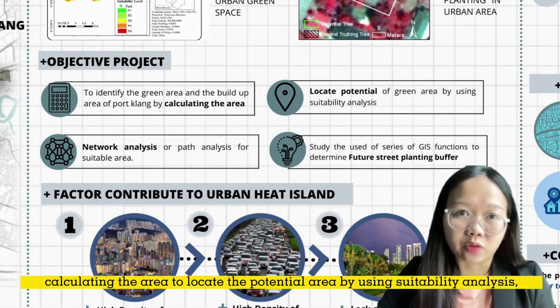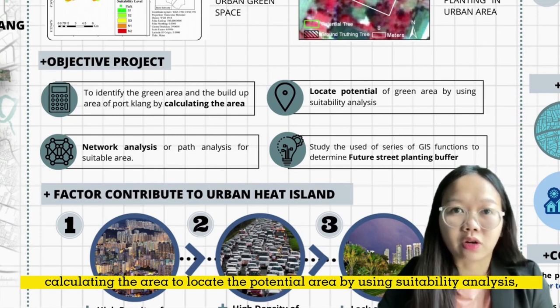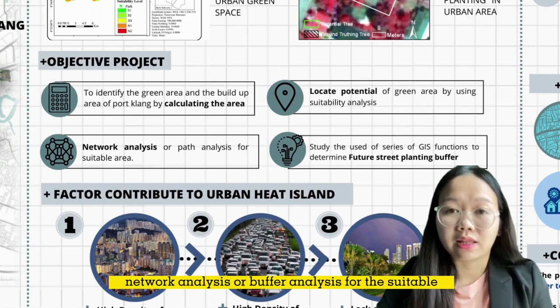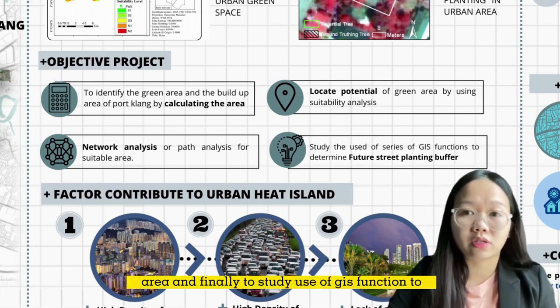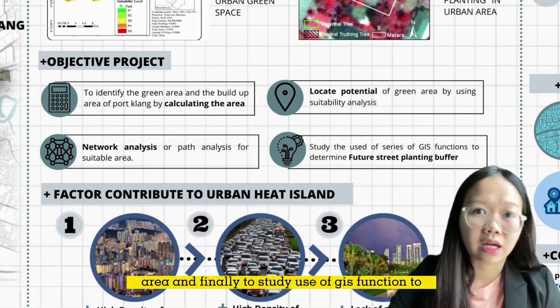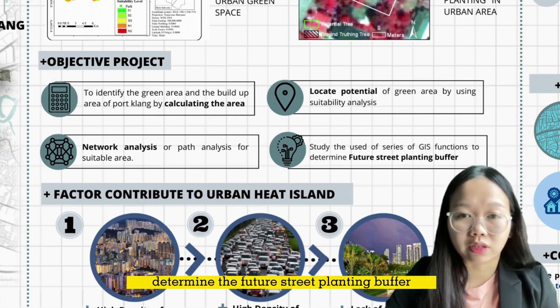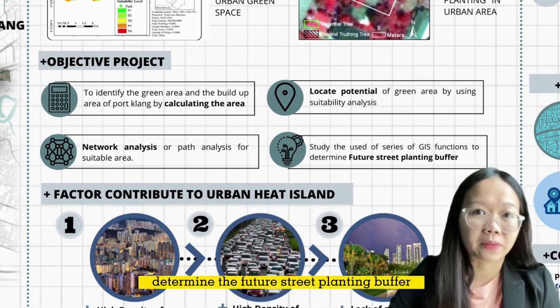Next, to locate the potential green area by using suitability analysis. Third, network analysis or path analysis for the suitable area, and finally, to study the uses of GIS functions to determine the future street planting buffer.